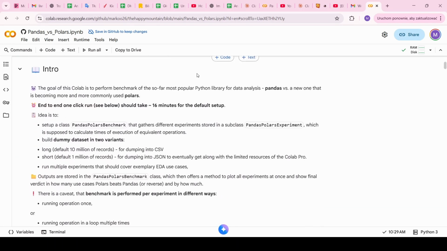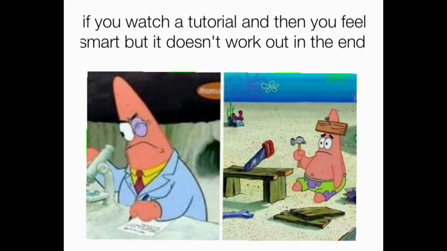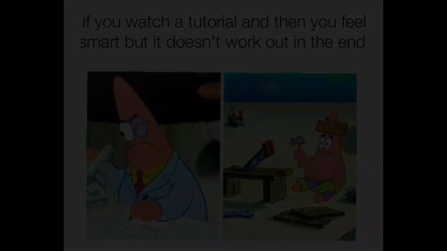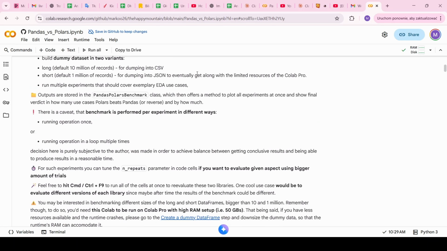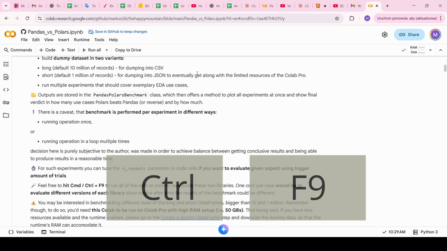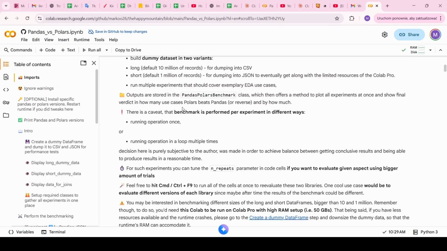Alright. Next there is the intro, which is a markdown description for people that will not watch this tutorial but will only see the notebook. What is useful and I would like to call out is first of all the runtime. As per the default setup, it should run in about 16 minutes. Given the command below, you can press Command or Control with F9 and leave your computer for 16 minutes, and come back to see that all code cells are executed, and you can start analyzing the results.